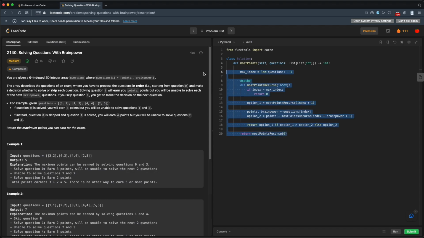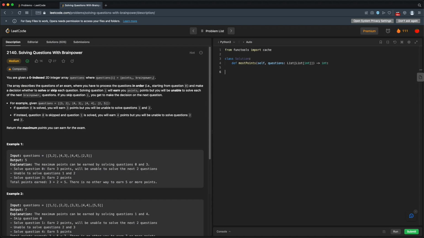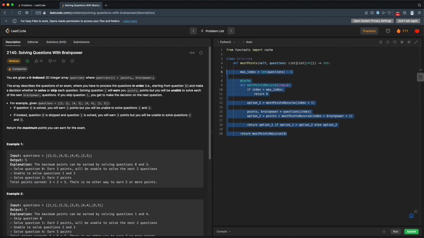Scrap the recursive function and try again with an iterative function. All right. Actually, before I do this, I'll point out a couple things with this function. One thing we're doing here is essentially calling this function down the line. We'll be passing in greater and greater indices to find the points that we can get from future questions or future indices. Then when this returns, we will essentially be passing that result back up the chain. I'm not explaining this very well.